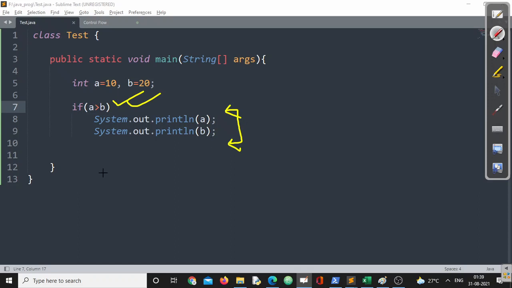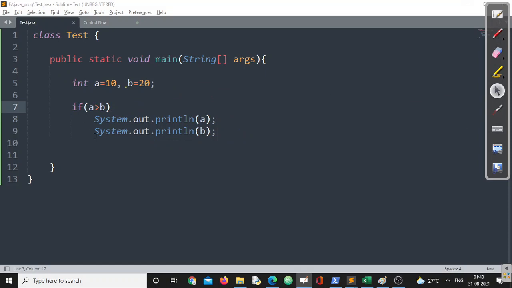But you should remember, these two statements are not enclosed within curly braces. That means what is going to happen? The first statement will belong to if. The second statement doesn't belong to if. That means doesn't matter if the condition is true or false. Suppose this is false. The first line will not be executed, that's for sure. But the second line does not belong to if. So regardless of whether this is false or true, this will 100% be executed.